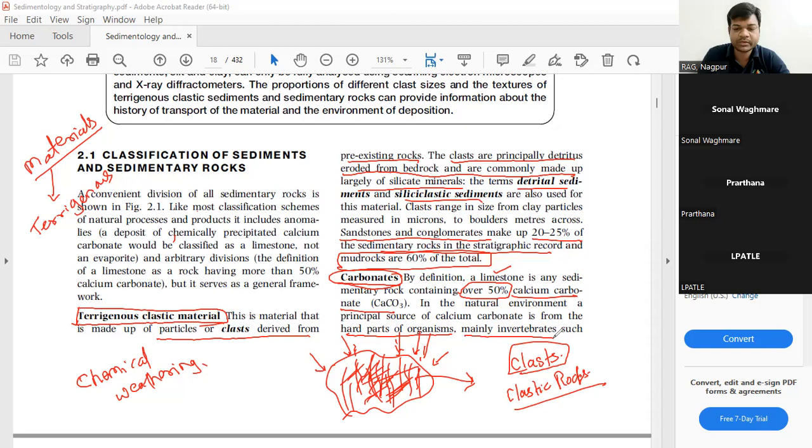So mainly invertebrates: the majority of invertebrate shells are made up of calcium carbonate. Such organisms contribute much to the CaCO3 content of the rocks.